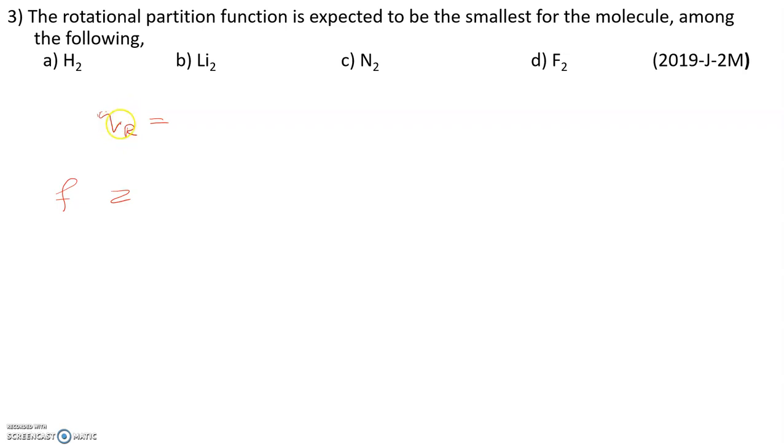So Q_R is the rotational partition function for a diatomic molecule, assuming the molecule is a rigid rotor. The formula is 8 pi square I kB T by sigma into h square, right? So this is the formula for a diatomic rigid rotor. For a diatomic rigid rotor, the rotational partition function is given by 8 pi square I kB T by sigma h square, where sigma is the symmetry number.